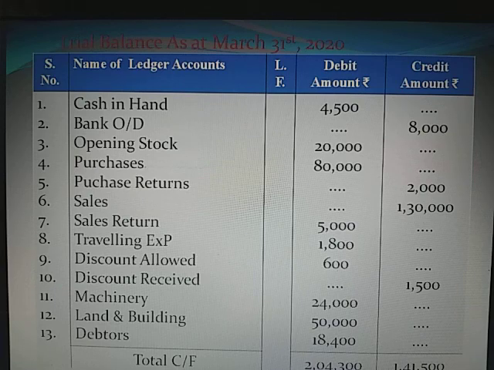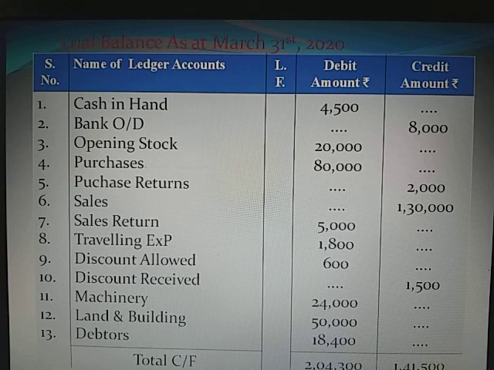Travelling expenses, it is an expense, recorded on debit side. Discount allowed, it is an expense, recorded on debit side. Discount received is an income, recorded on credit side. Machinery rupees 24,000, it is an asset, recorded on debit side. Land and building is an asset, recorded on debit side. Debtors is an asset, recorded on debit side.